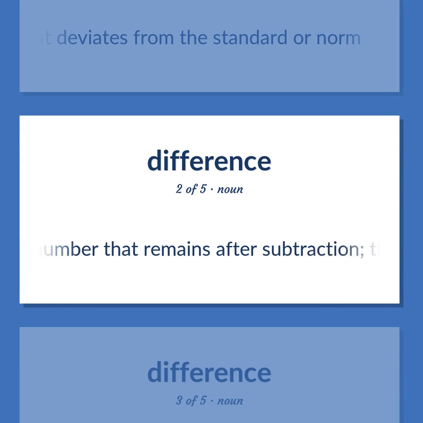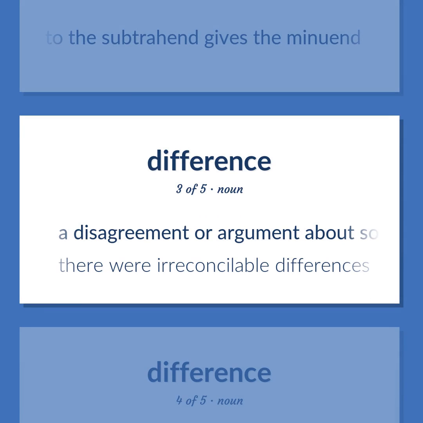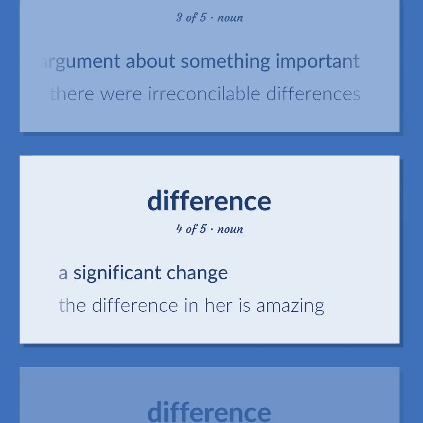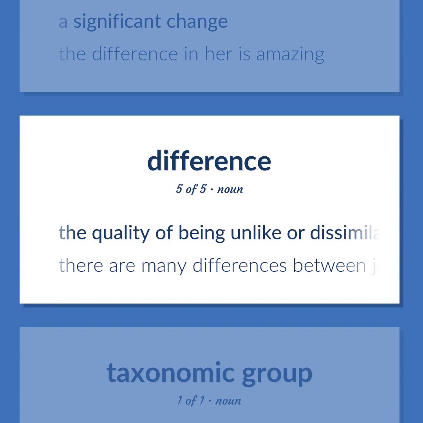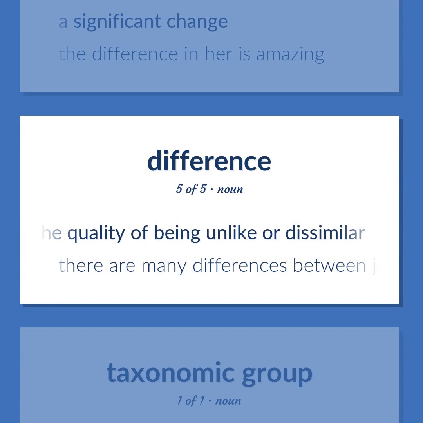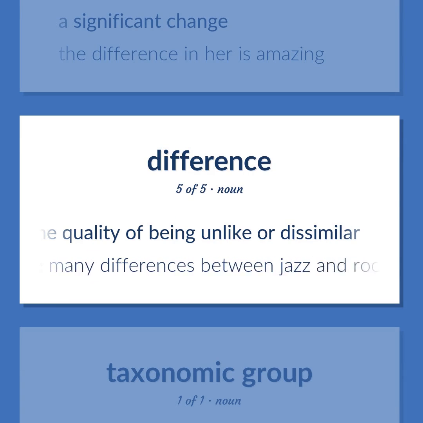The number that remains after subtraction. The number that when added to the subtrahend gives the minuend. A disagreement or argument about something important. There were irreconcilable differences. A significant change. The difference in her is amazing. The quality of being unlike or dissimilar. There are many differences between jazz and rock.